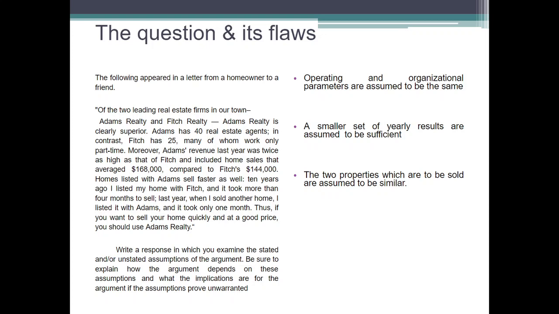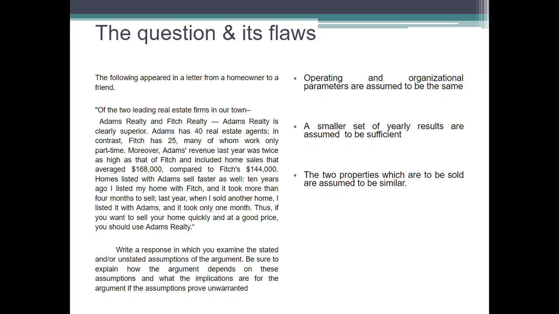The first point is that operating and organizational parameters are assumed to be same. Basically they have compared only the number of employees. Adams has 40, Fitch has 25. Now does that mean that Adams is better? I can look into what's their work culture, what's the customer experience, what are the customer ratings, how many partnerships maybe they have. There are so many parameters on which I can choose between companies. I can't just say that Adams has 40 and Fitch has 25, so Adams is great. Even two great working people are better than 20. So there are a number of points you can make. If you have any suggestions, please mention them in the comments box.